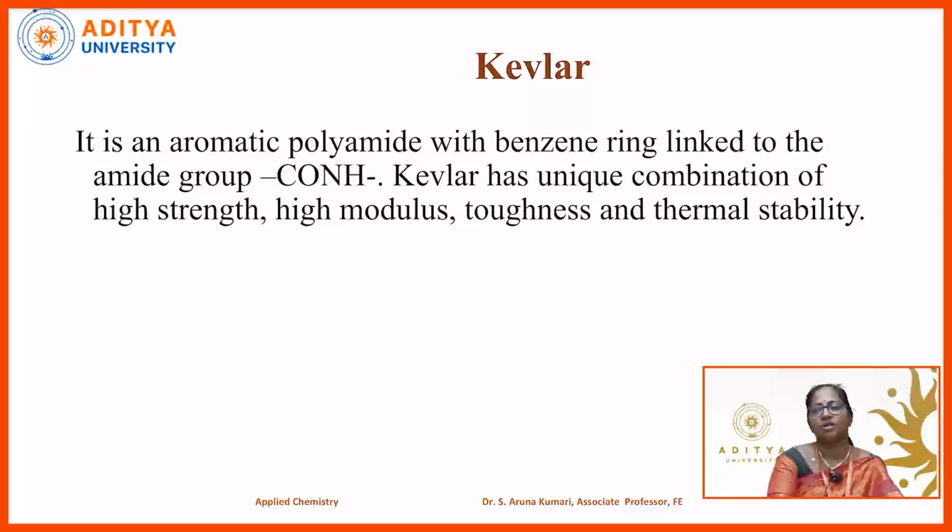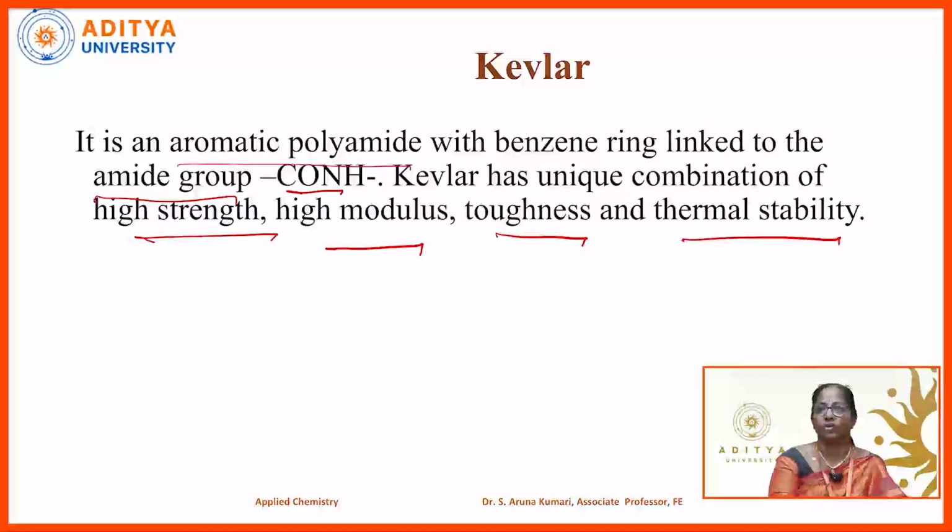Let us see one such material, Kevlar, an aromatic polyamide with a benzene ring linked to the amide group. Once again, Kevlar is nothing but an aromatic polyamide which has a benzene ring linked to the amide group. Here we have a polyamide. Kevlar has a unique combination of high strength, high modulus, toughness, and thermal stability. So all these unique properties are found in one material, Kevlar.